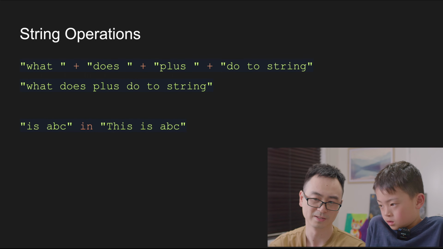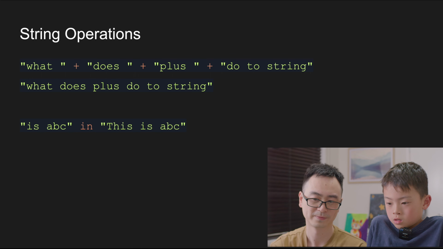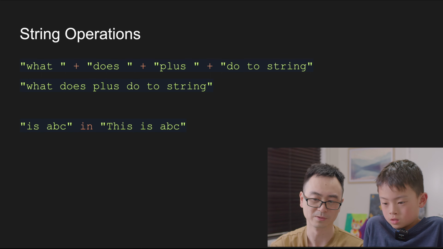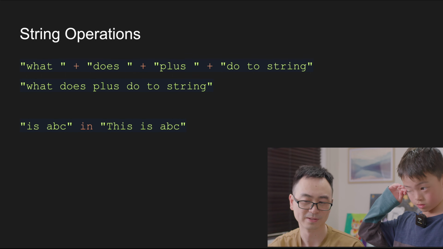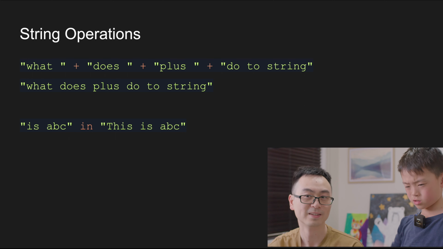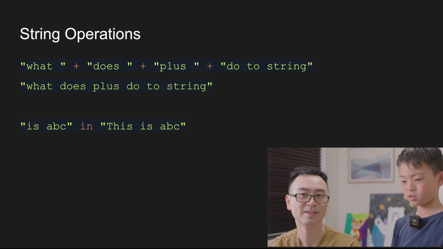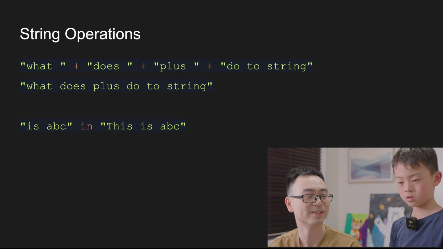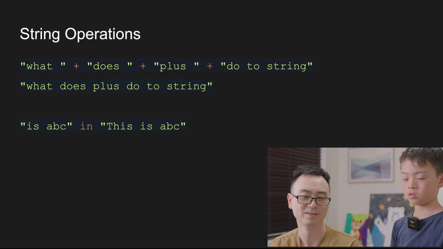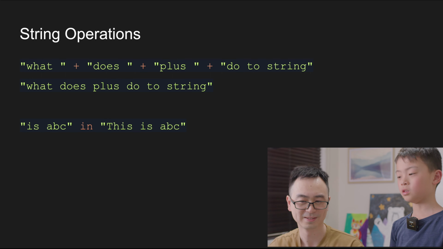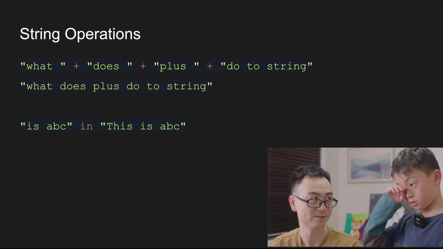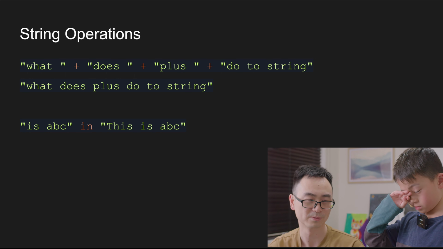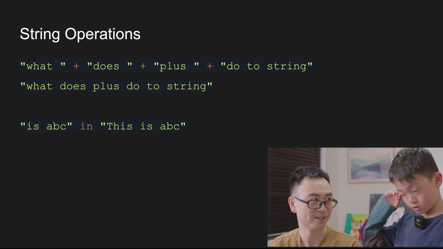So this is another example of the operations. The keyword here is in. So, is ABC in this is ABC? What do you think this will return? It's like normal English. If I ask you, is ABC in this is ABC, what will you say? True.